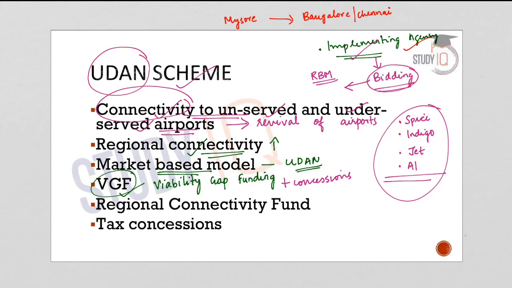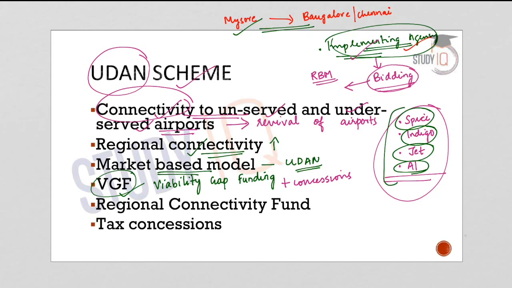So what will the implementing agency do? The implementing agency will receive proposals from SpiceJet, from Indigo, from Jet Airways and also from Air India, stating that they would like to continue or start operations in this route. And the implementing agency will put all these route proposals up for competitive bidding. After this competitive bidding, the route would be awarded to the participant quoting the lowest VGF per seat. That means among these 4 operators, whoever quotes the lower viability gap funding will be awarded the route. And now suppose SpiceJet has quoted the least amount and the bidding goes to SpiceJet.